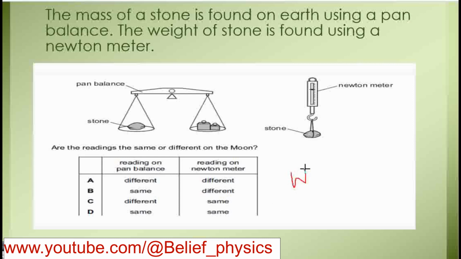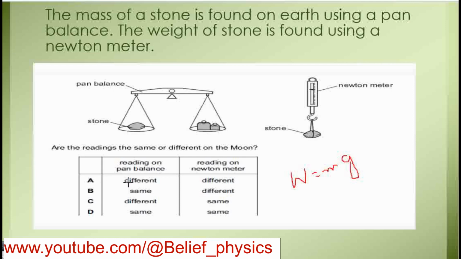So weight depends upon g. g is different for the moon and different on earth. Therefore the reading of the Newton meter will be different, whereas the reading of the pan balance will be the same on both earth and the moon.